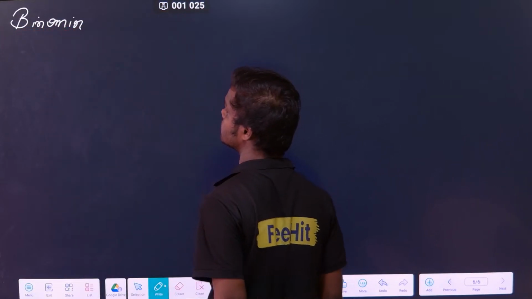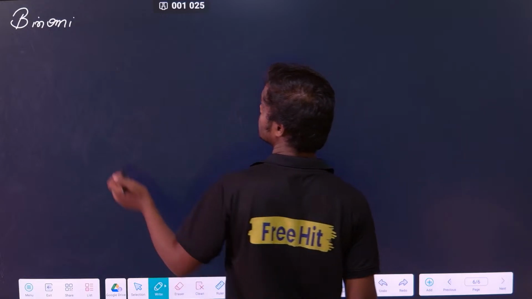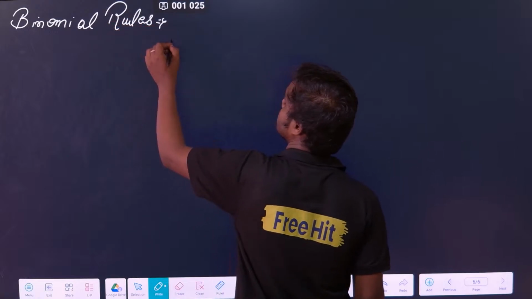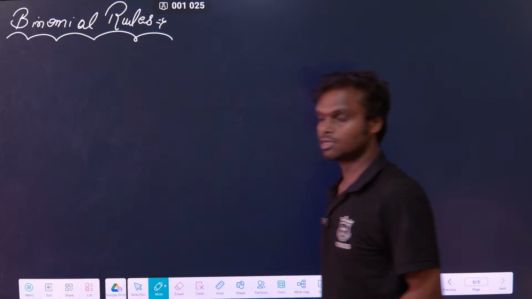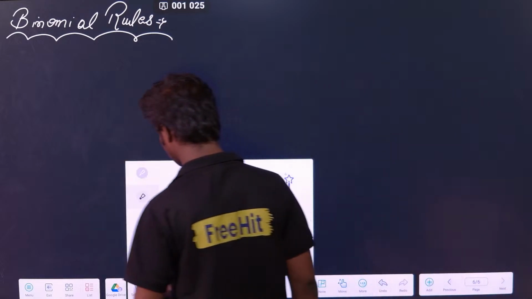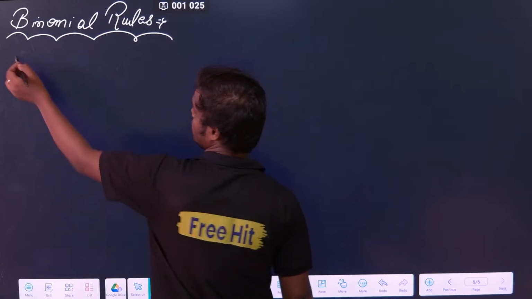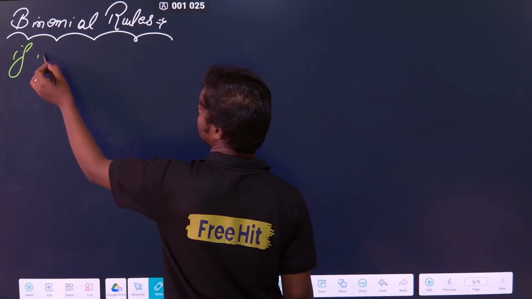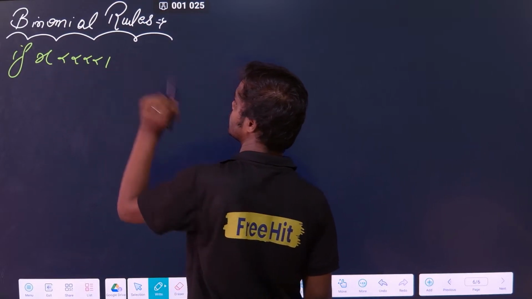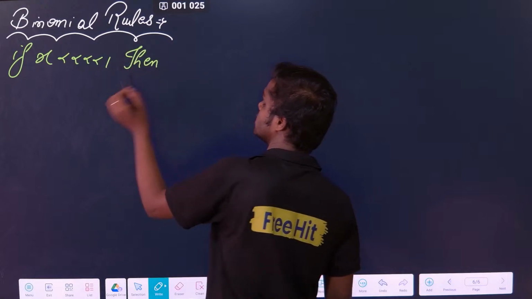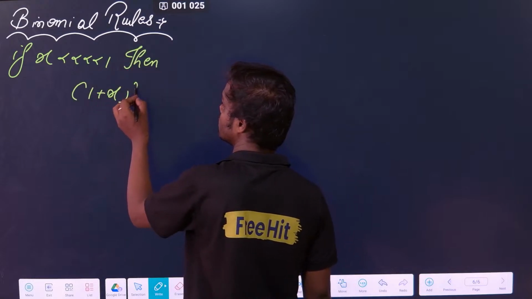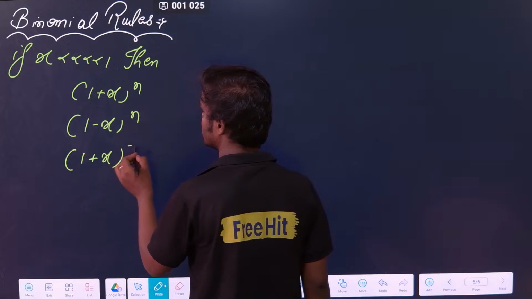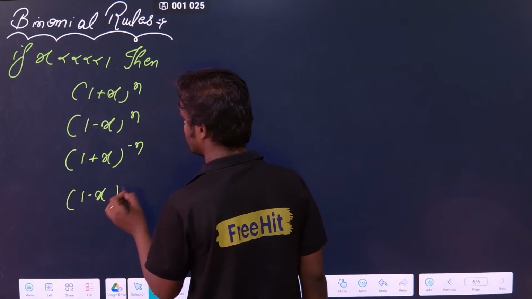Next is binomial. Binomial rules. What are the binomial rules? See, in physics, we are not going to see the binomial formula, but there is one approximation which is going to be used in physics in a lot of places, like in Young's double slit experiment and a lot of other places. If x is very much less than 1, then the binomial theorem states: (1 plus x) to the power n, (1 minus x) to the power n, (1 plus x) to the power minus n, (1 minus x) to the power minus n.